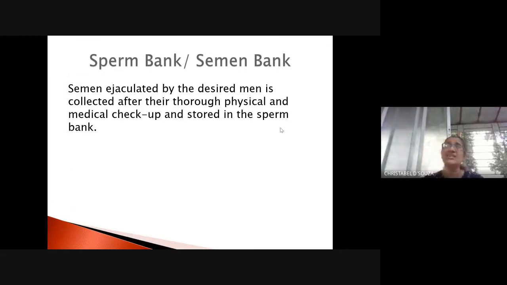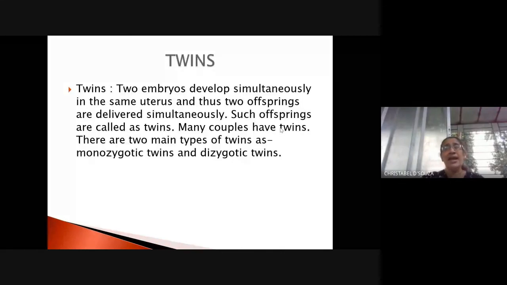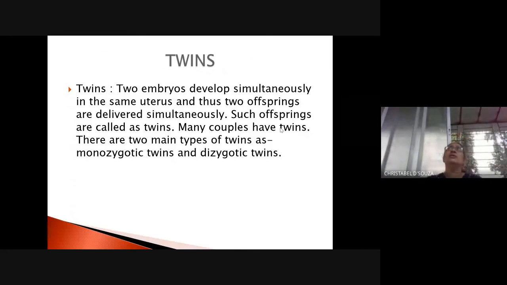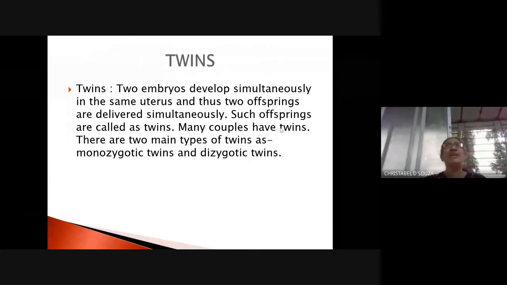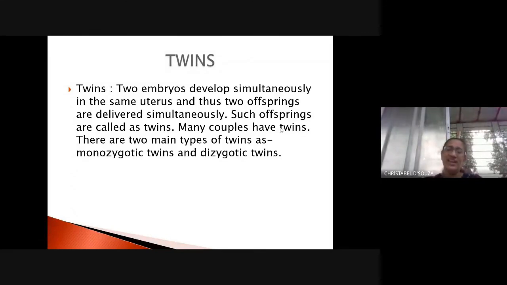So that person generally undergoes a lot of physical and medical checkups, and therefore this sperm is stored in a sperm bank, and it is donated to the partner, right? Now, these are all reproductive techniques. There are many more. Okay, it is very, very complicated also and done very nicely.